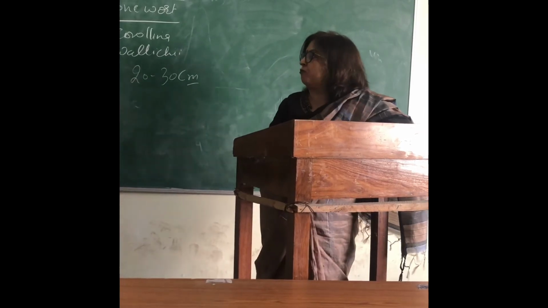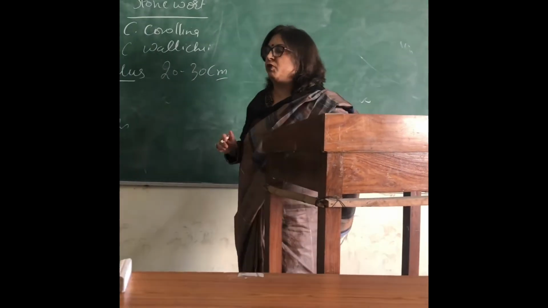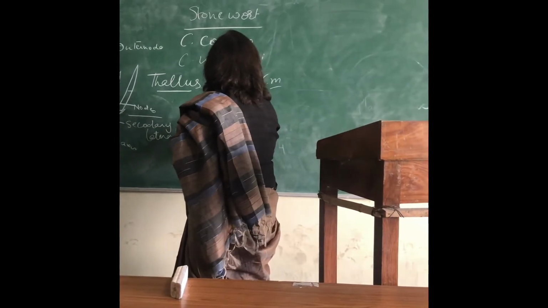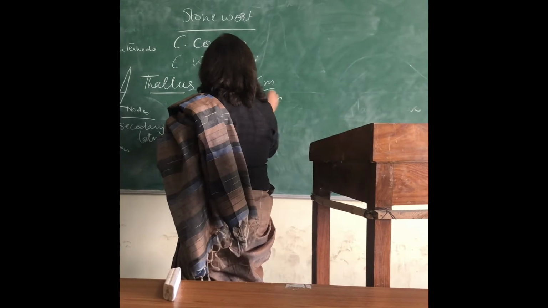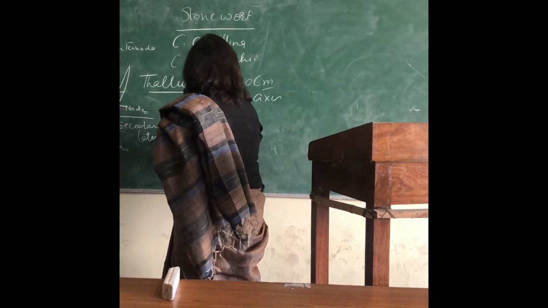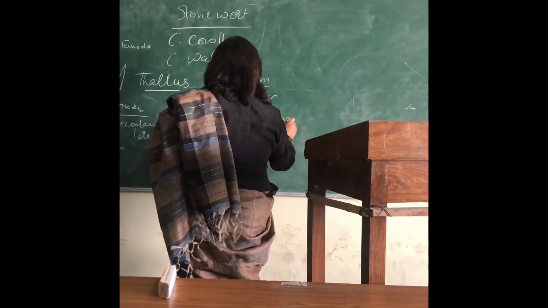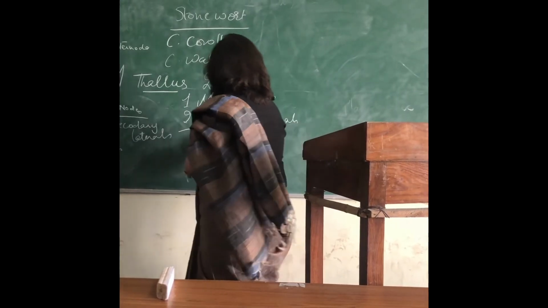Then there is another kind of branch found on the main axis. If we see the thallus, the first thing we see is the main axis. On the main axis, we have discussed primary laterals, which are also known as leaves.